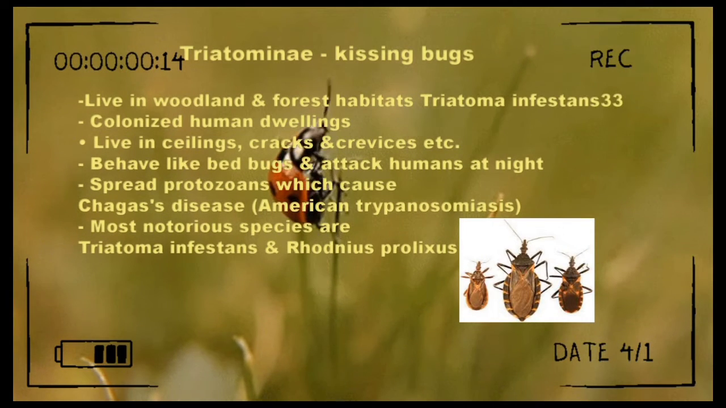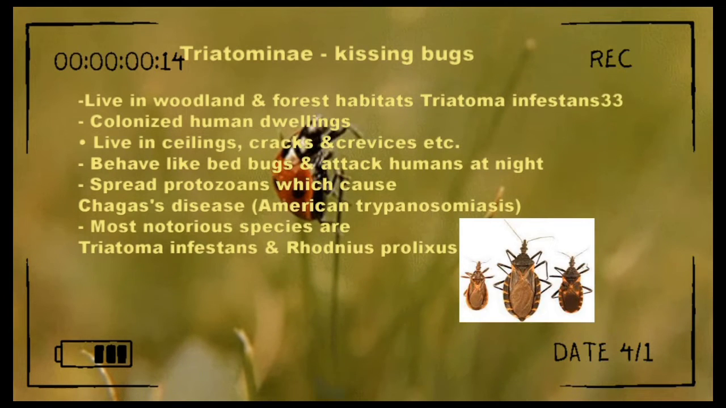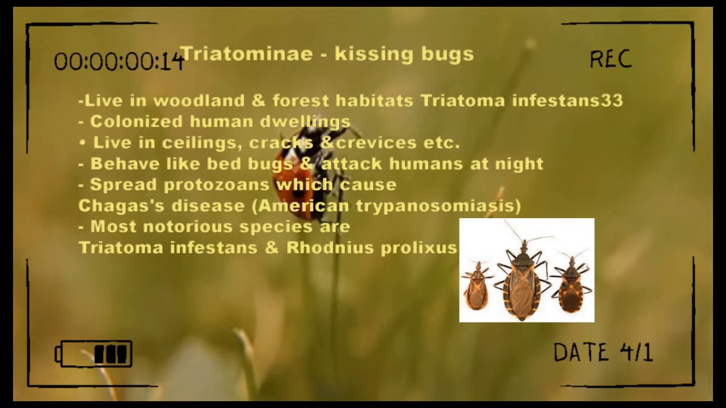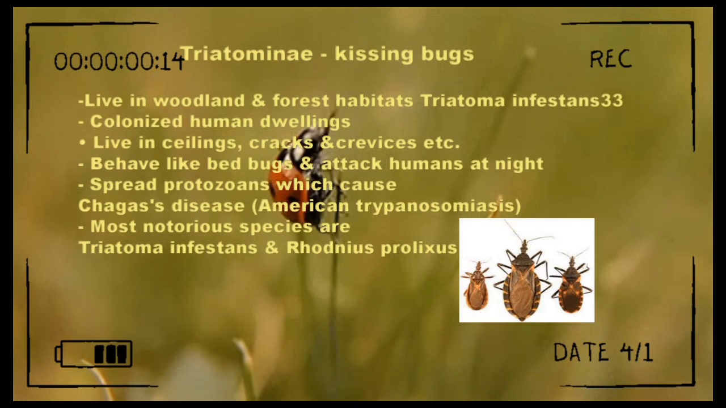Triatominae or kissing bugs live in woodland and forest habitats. Triatoma infestans colonize human dwellings, live in ceilings, cracks, and crevices, etc. Behave like bedbugs and attack humans at night. Spread protozoans which cause Chagas disease, American trypanosomiasis. Most notorious species are Triatoma infestans and Rhodnius prolixus.